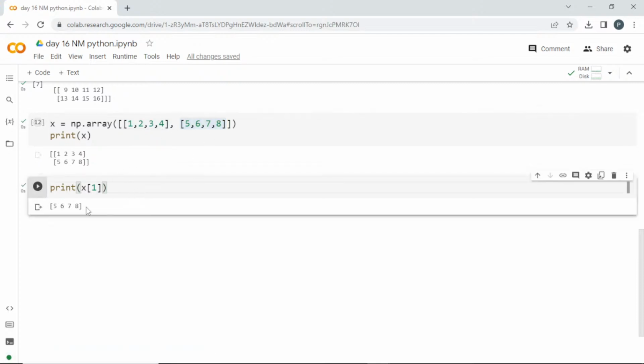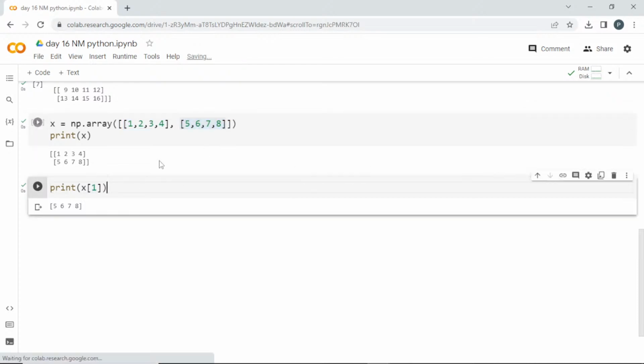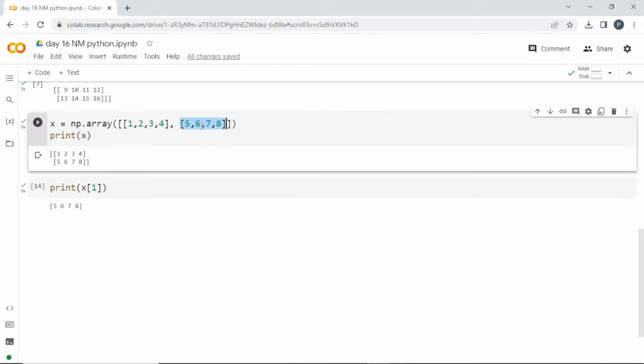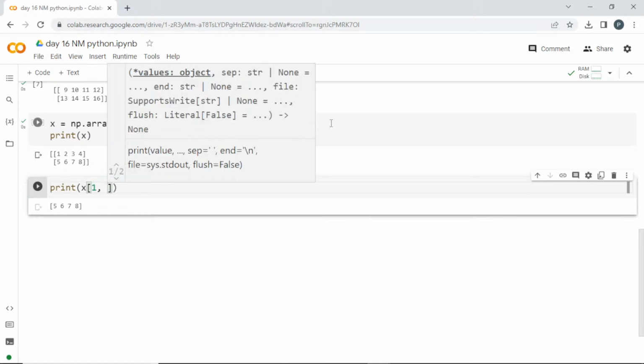Can you see the difference, guys? So first you have to select. If you want to take some element, you have to decide which 1-dimension element it is present in, whether this one or this one. This one belongs to the 0th index and this one belongs to the first index. Once you decide, if I want this value 6, which is in the first index, then I can go with 1, comma. Here I mention the index number inside of it.